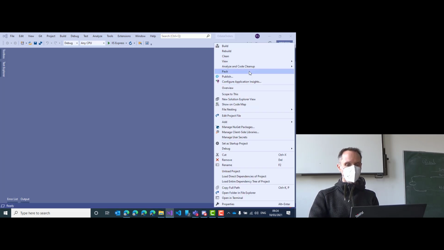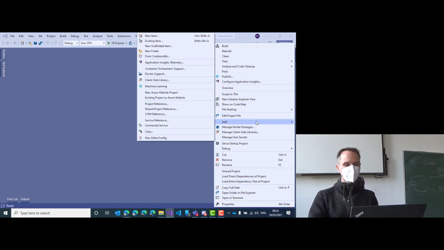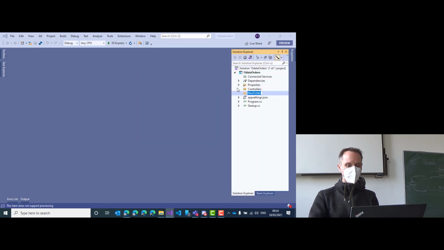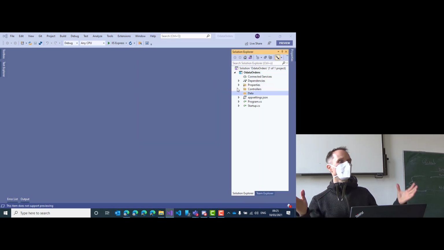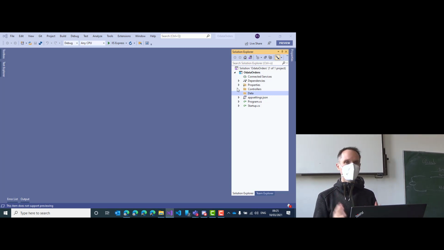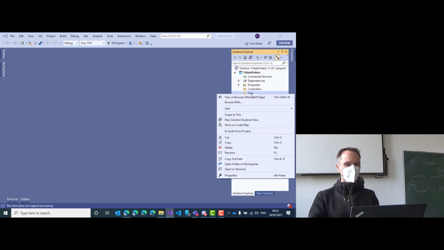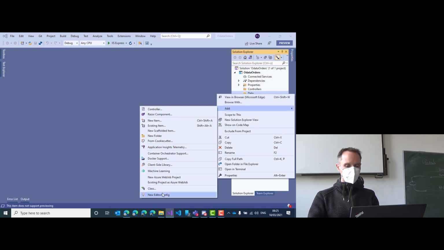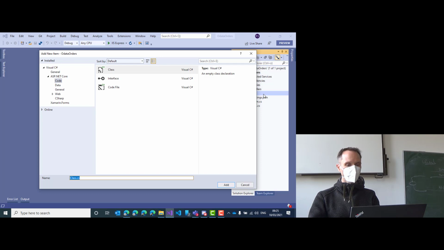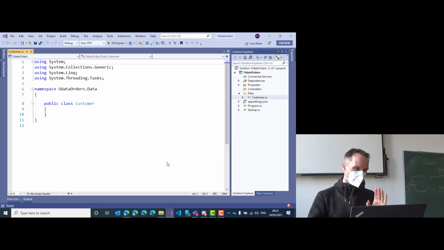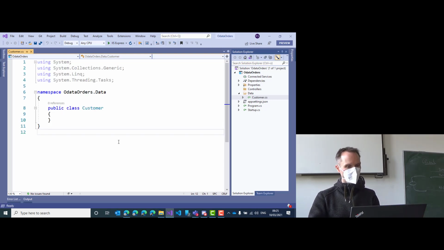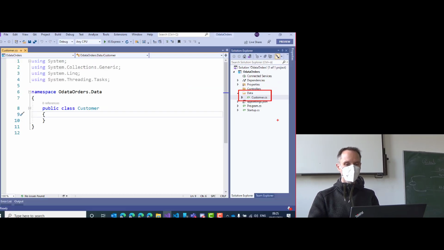So, I would suggest adding a new folder. Right-click on the project, add new folder, and let's call it data. Very generic data. This is where all the stuff related to data, databases, Entity Framework lives. Create a folder, data. Inside of data, let's do something very simple. Let's add a class, right-click on the folder, add class, and let's call it customer, okay? Let's do something boring, but still very useful. Then we have, as you can see it here, our customer file inside of our data folder.